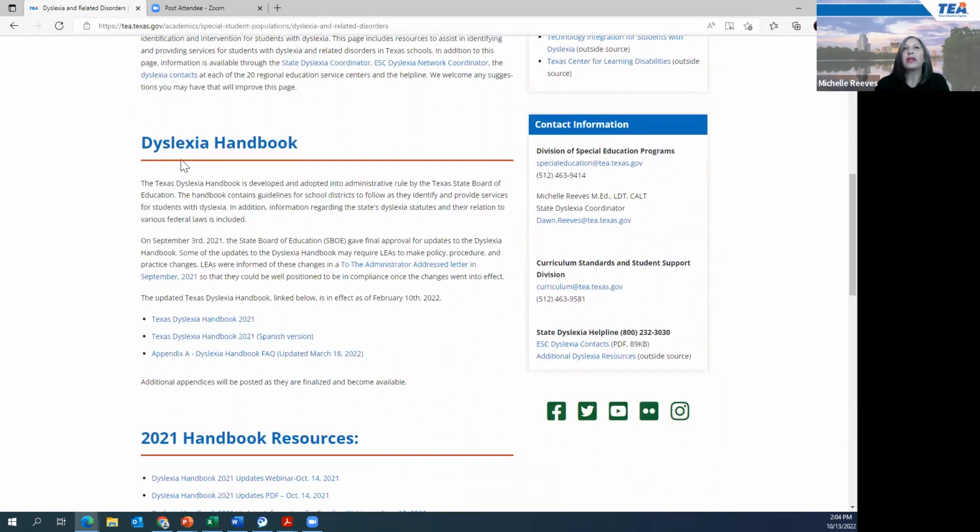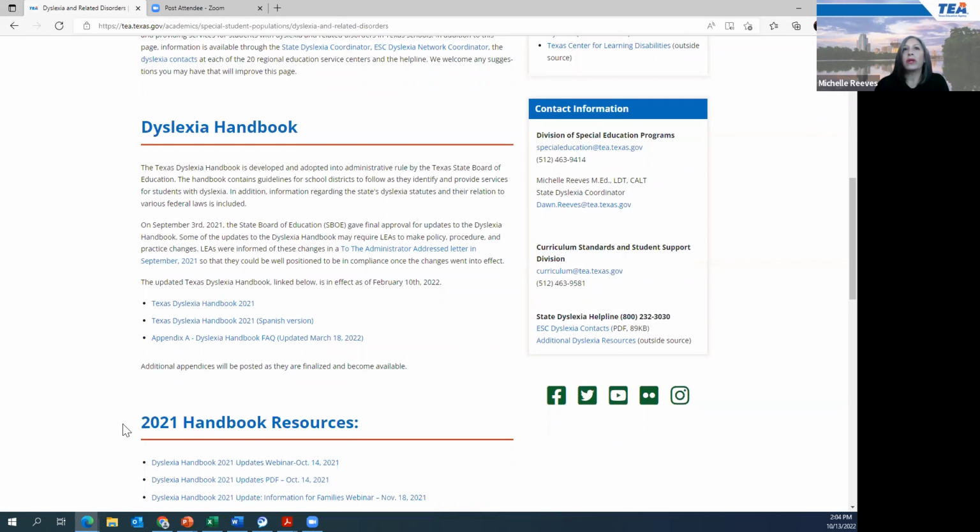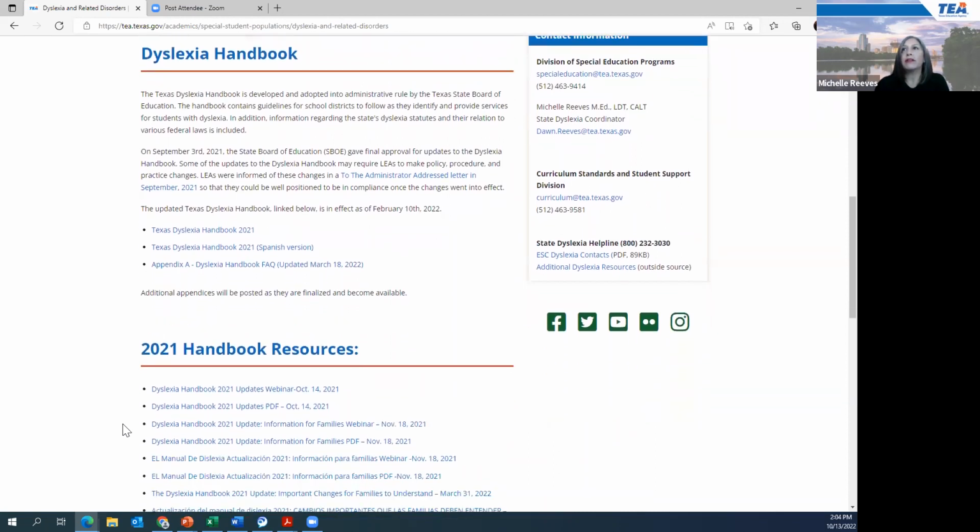So here we go. As we scroll down, we have the Dyslexia Handbook. So you have the Texas Dyslexia Handbook 2021. This is the English version. And then here is our Spanish version. Again, that was posted just this morning. So perfect day to be sharing updates. And then you have Appendix A. This is the FAQ section of the Dyslexia Handbook. A lot of great information in there. If you have not checked that out, please do. And I'm going to come back to this in just a little bit because there's a document I want to point out, but I'm going to do the whole site first.